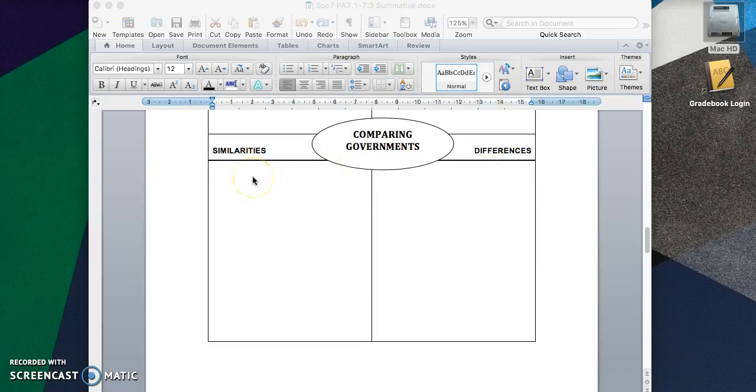Here, I want you to list all the similarities that you could possibly find between Canada and North Korea. Here, I want you to identify differences between the two. Be sure to be thorough and specific in your comparisons of the two government systems. This is very important for you to be able to show me how much you really understand about the differences between government systems that we've discussed in this unit.